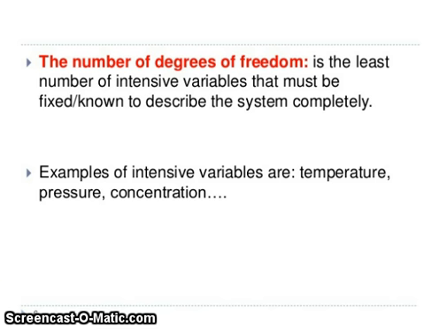Friends, examples of intensive variables are temperature, pressure and concentration.